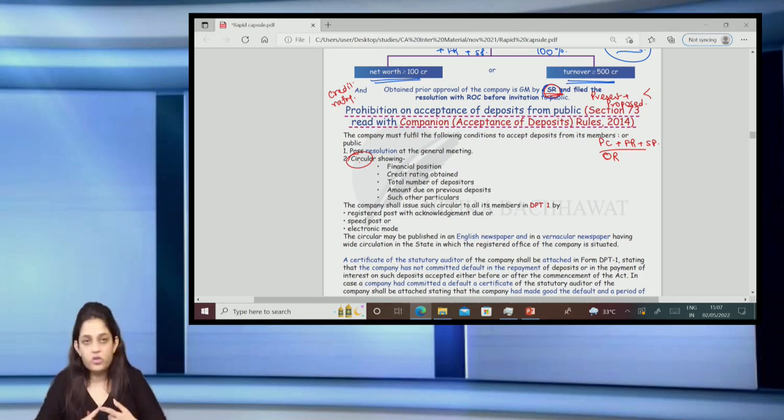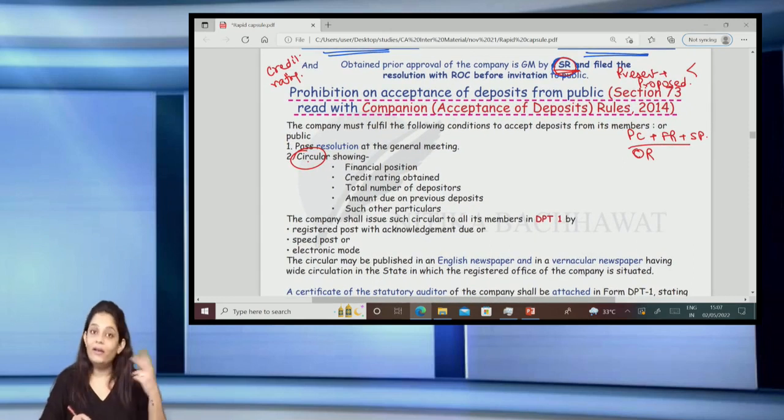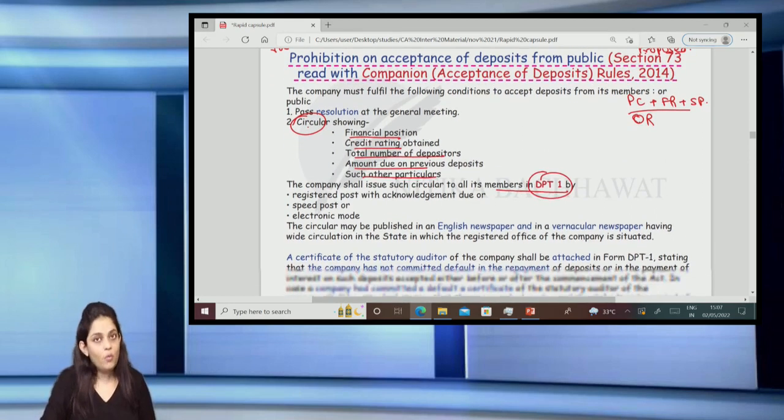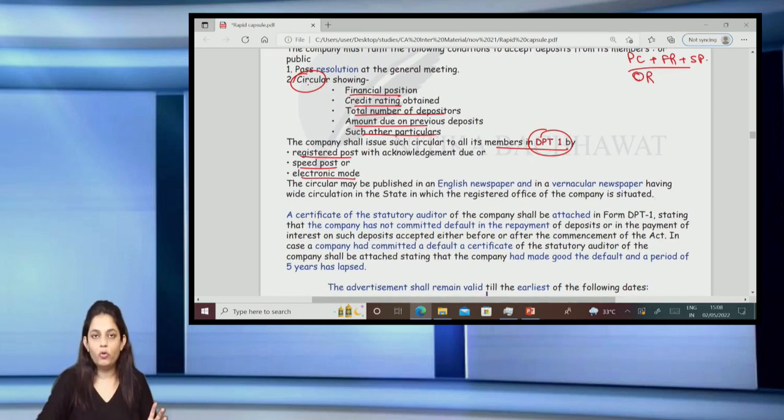What will this contain? It will contain the financial position of the company. It will contain the credit rating that it has obtained. Then it will contain the total number of depositors, that is, the amount due on the previous deposits, not in default, just due. That means it is not yet time to pay that money. And any other particulars required. It will be sent to all the members in the form DPT1. It will be sent by the company by registered post, speed post, or electronic mode, any mode that the company wants to adopt.